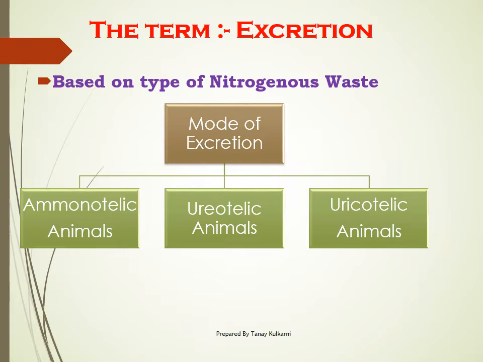The examples: ammonotelic animals are all aquatic animals, because ammonia requires a large amount of water to get eliminated or excreted. Second is ureotelic, example is mammals including humans. And uricotelic animals are mostly birds and a few insects.